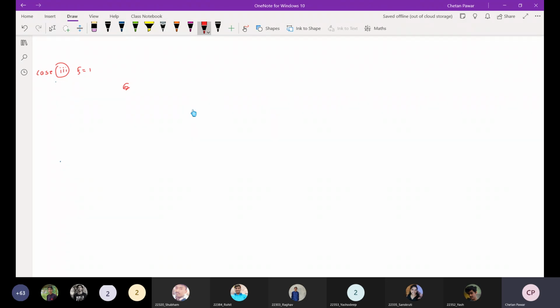Okay, C of s upon R of s. R of s is 1 only, so no need to write it. Omega n square over s square plus 2 zeta omega n s plus omega n square, right? Now zeta is equal to 1, so this will become omega n square over s square plus 2 omega n s plus omega n square.